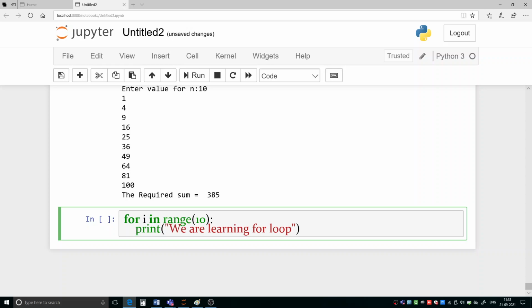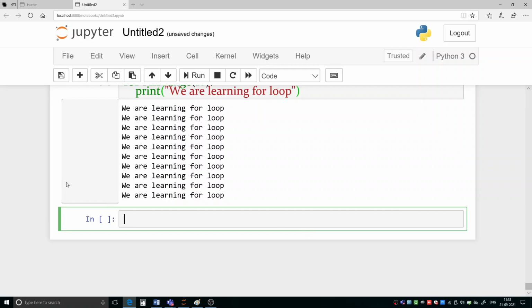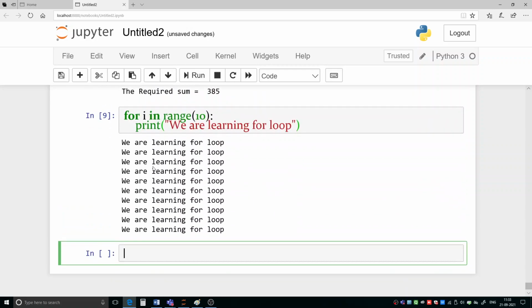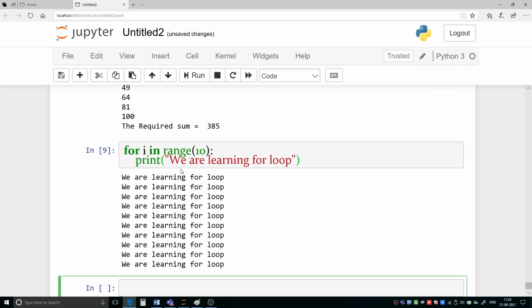This statement will be repeated 10 times, 0 to 9, and this printing will be done 10 times. So if you are running like this, then it will be getting like this. What you want to do depends upon you. But if you have to repeat the action a number of times, then you have to work with a loop. So that is how a for loop can be used using the range function.